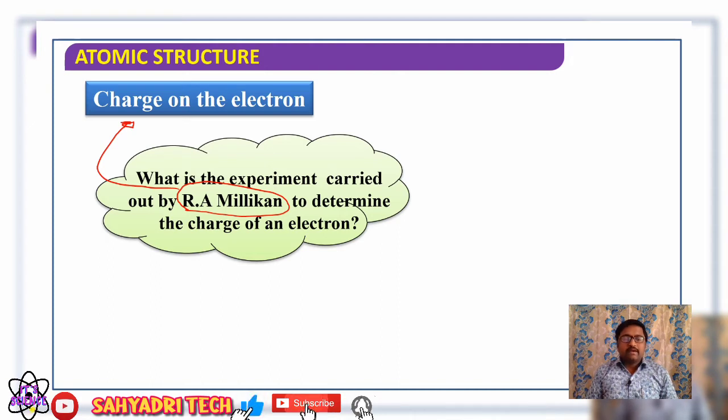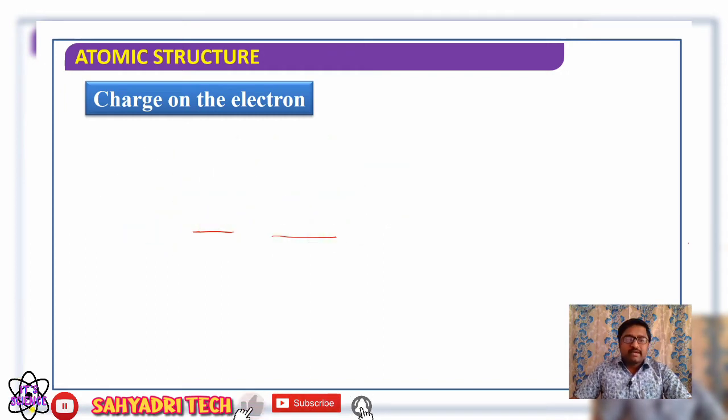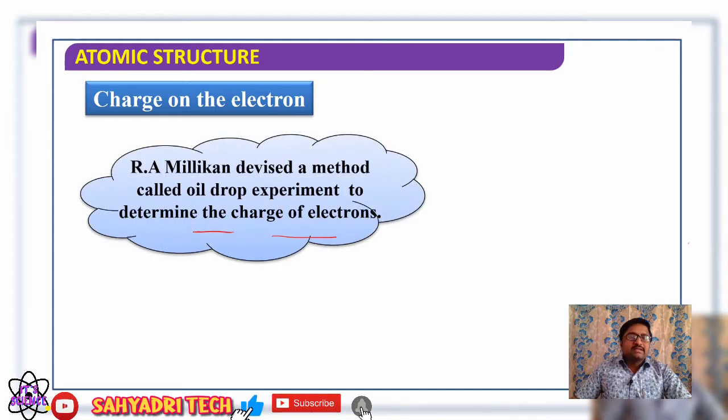By which experiment did he conclude the charge of an electron? What is the experiment carried out by R.A. Millikan to determine the charge of an electron? That experiment is named the oil drop experiment.